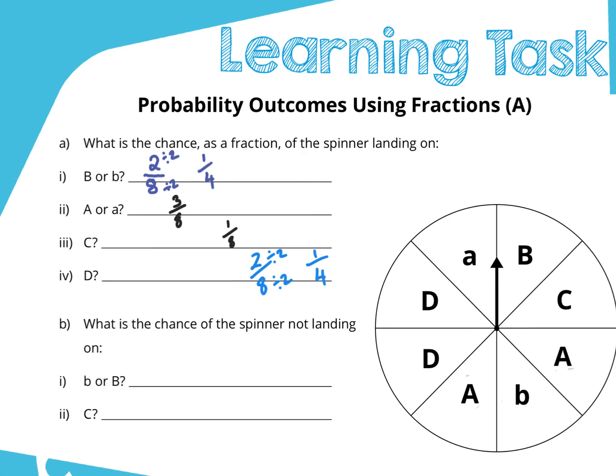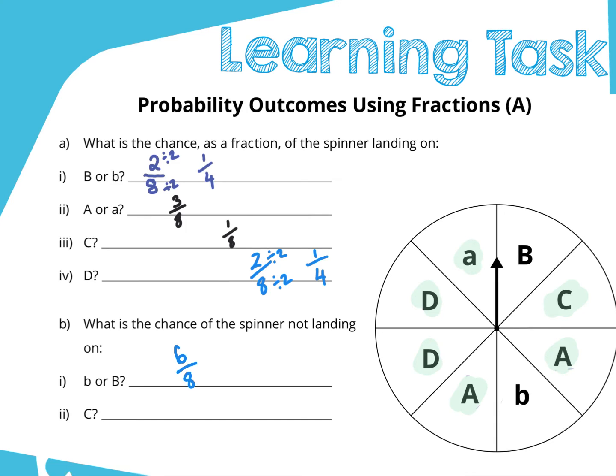Ones that are not B. Well, the C's not a B. The A's not a B. That A's not a B. That D's not a B. That D's not a B. That A's. So if we count all those up, 1, 2, 3, 4, 5, 6. So the chance of us landing on something that is not a B is